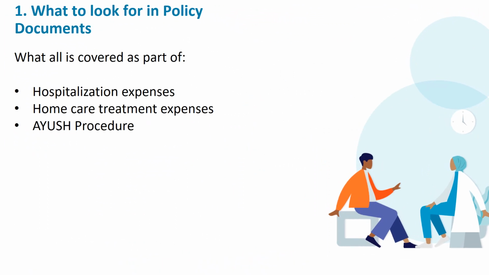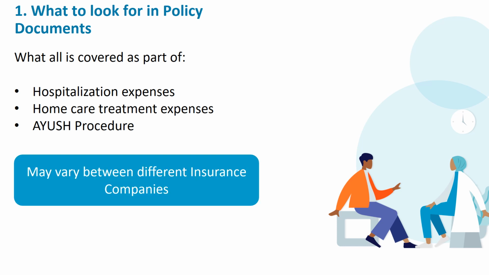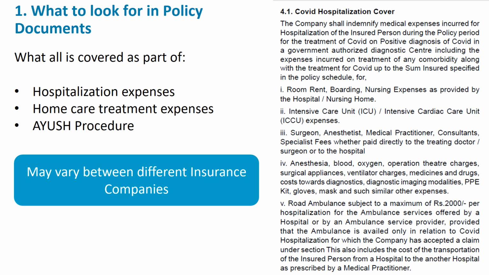The first aspect is, look for the policy wording document to see what and all is covered as hospitalization expense, what is covered as home treatment expense, what is covered in Ayush procedure and so on. Remember that this could be different between one company and another company. So in this example, I have taken a screen grab from one of the companies where you can see room rent they are giving. In the case of hospitalization cover, they are giving room rent, ICU charges are covered, blood oxygen is covered and so on. So this you need to see and understand in detail what all they cover.